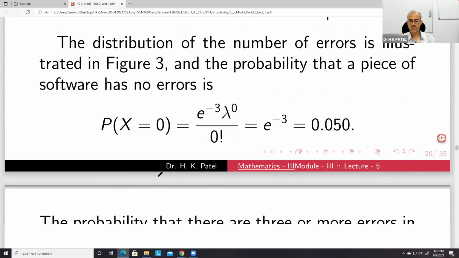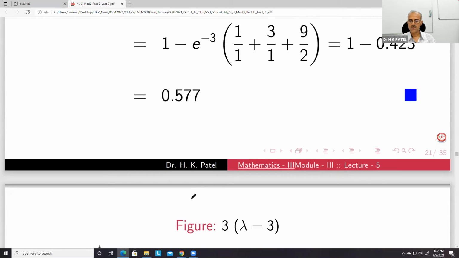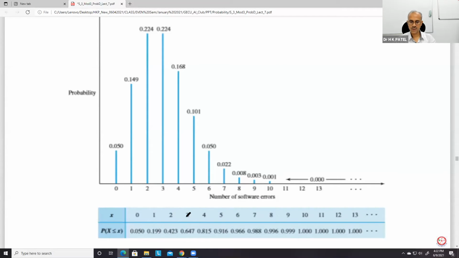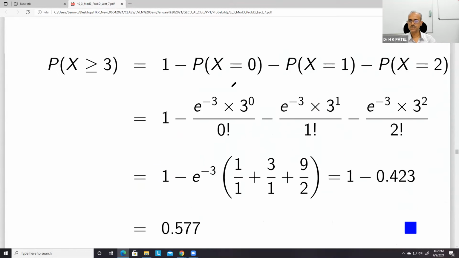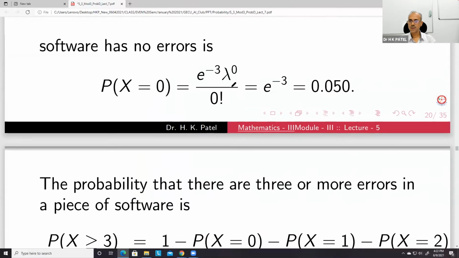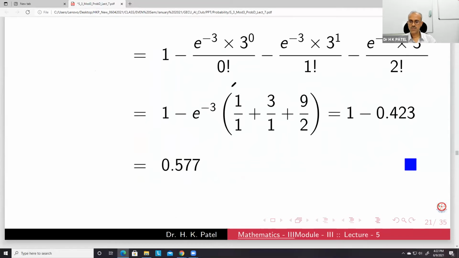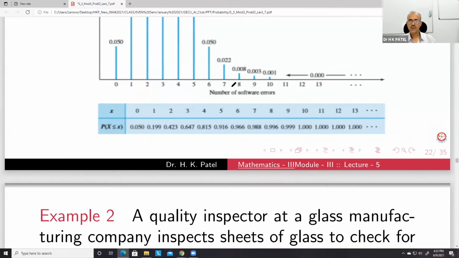So x equal to 0, x greater than or equal to 3, these things are given. So this is the graph of this. For all values 0, 1, 2, 3, 4, you can find these values. I don't need to explain much.